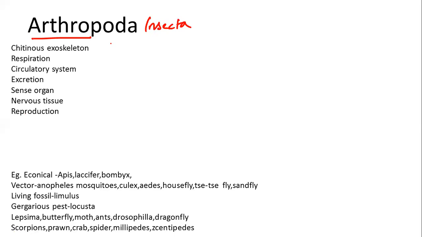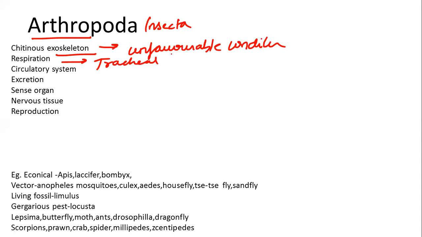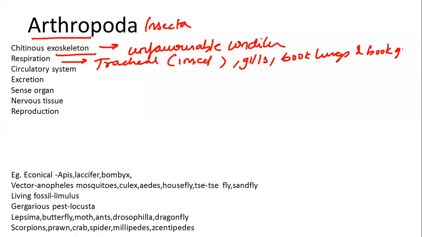The most important feature is the presence of a chitinous exoskeleton, which helps in resisting unfavorable conditions. Then it also has a respiratory tracheal system in insects, and gills, book lungs, and book gills are also present.